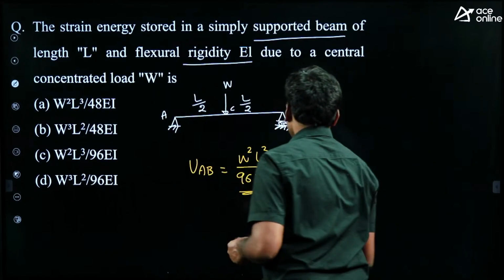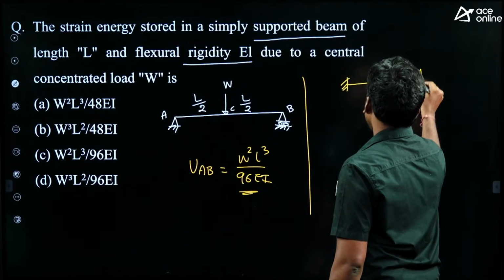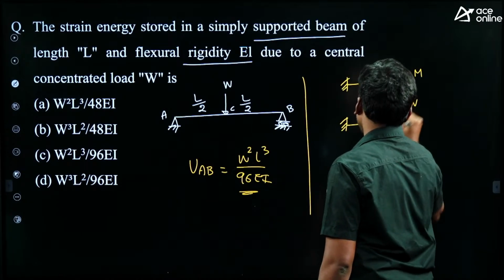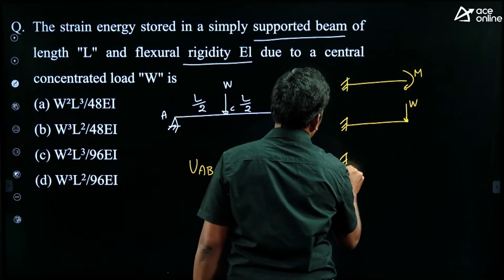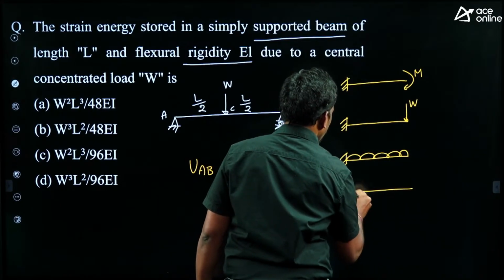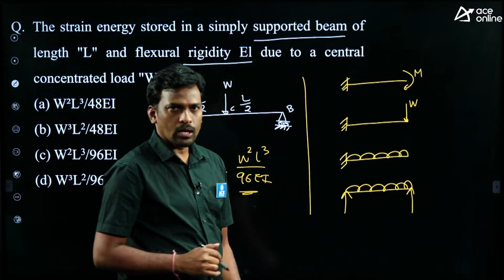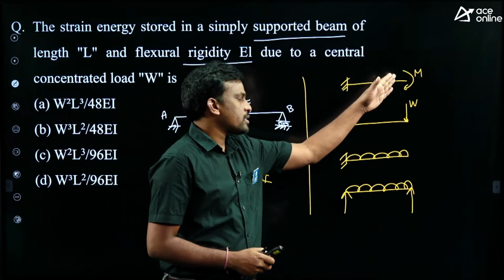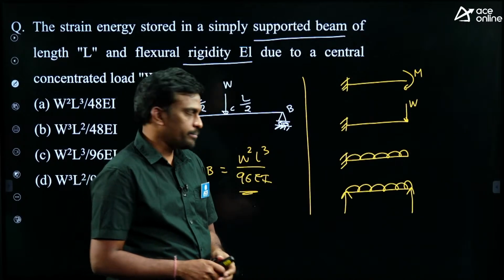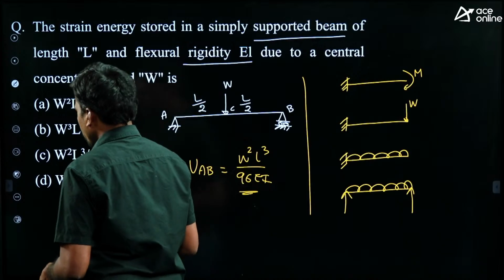A few more formulas are given like this: a cantilever beam subjected to a moment at the free end, a cantilever beam subjected to a point load at the free end, a cantilever beam subjected to UDL over the entire span, and a simply supported beam subjected to UDL over the entire span. So try to mug up the standard formulas for these beams also. Next question.